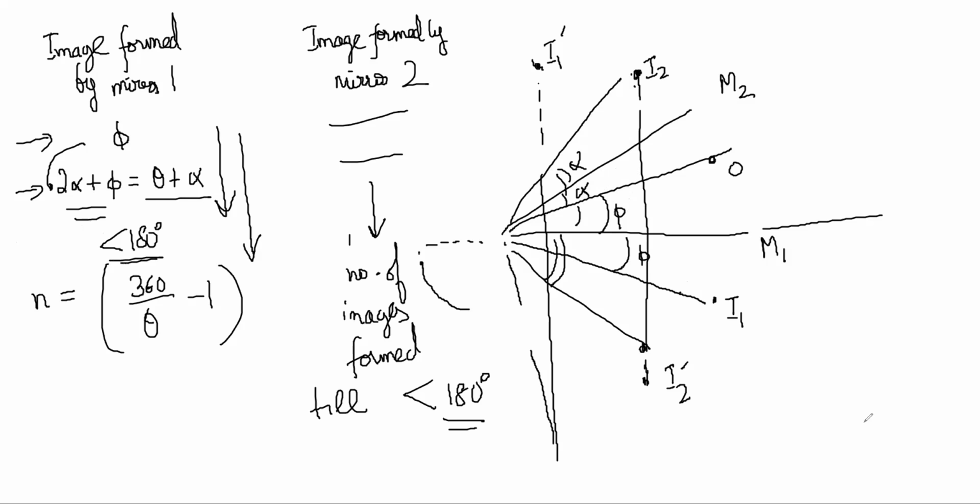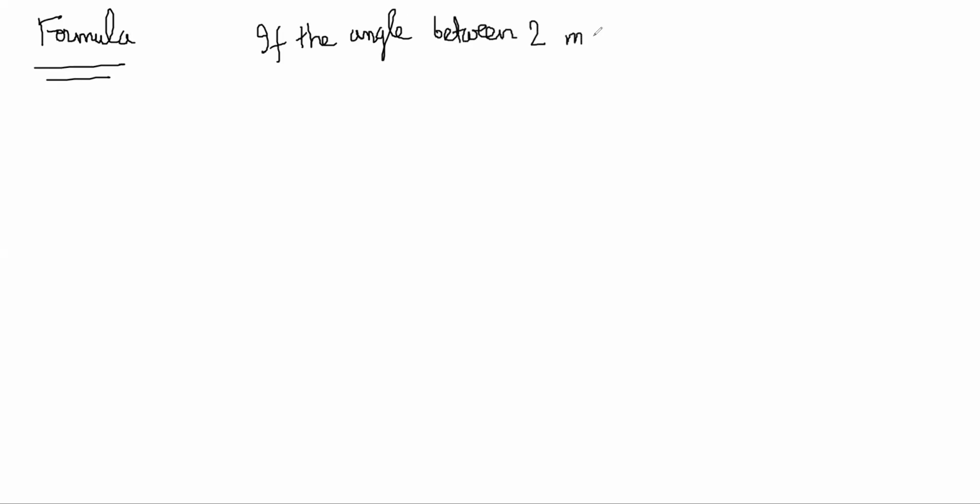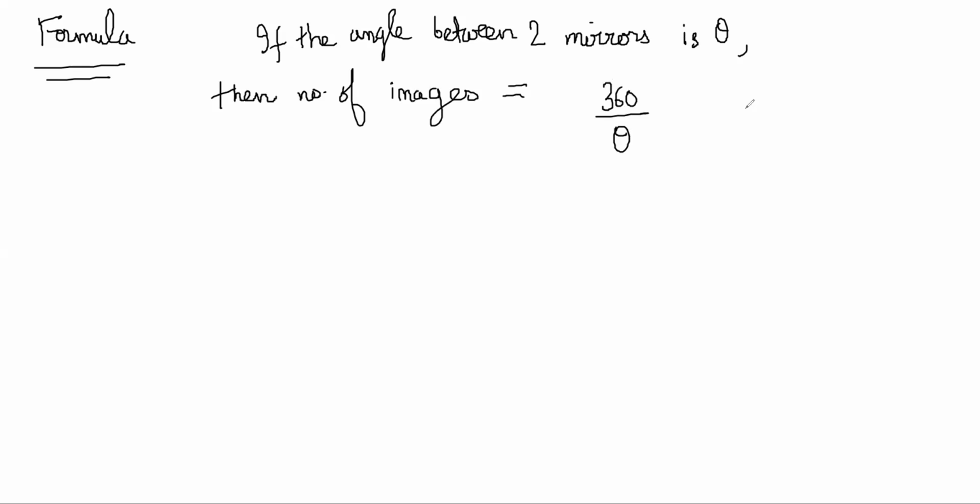Okay. But there is a standard formula for this. The formula has been derived, that is, if the angle between the two mirrors is theta, then the number of images that are formed will be 360 by theta, if 360 by theta is an even number.